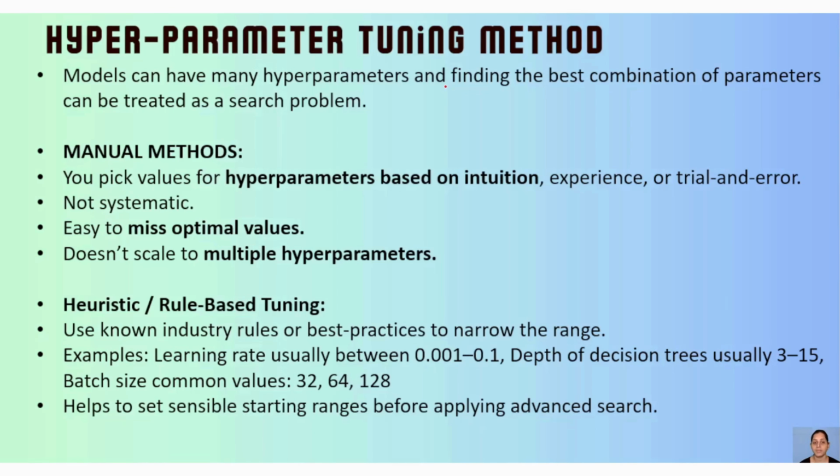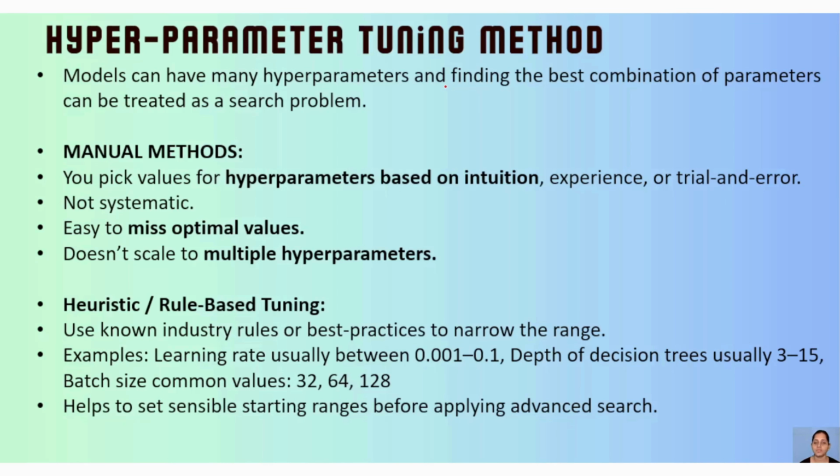It is very easy to miss a few optimal values here, because human intervention is there. And it does not scale well, and it's not a good case for multiple hyperparameters.